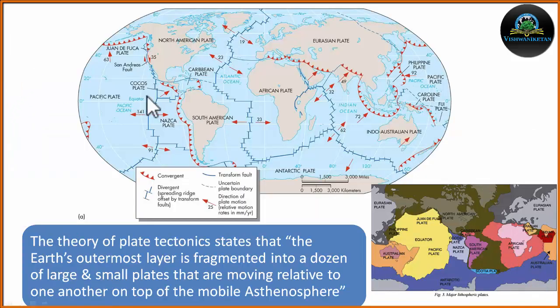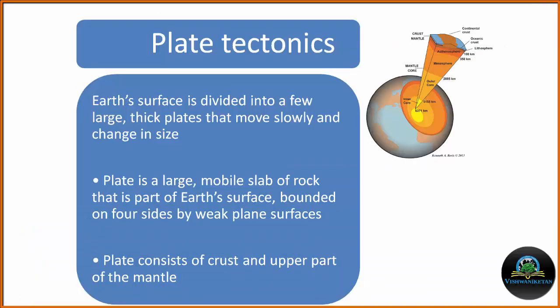The theory of plate tectonics states that the earth's outermost layer is fragmented into a dozen large and small plates that are moving relative to one another on top of the mobile asthenosphere. Asthenosphere means less strength zone. It is believed that the asthenosphere is moving, over which the lithosphere is floating. A plate is part of the crust and the upper mantle, approximately 100 km thick. A plate is a large mobile slab of rocks which is bounded by weak planes or surfaces.